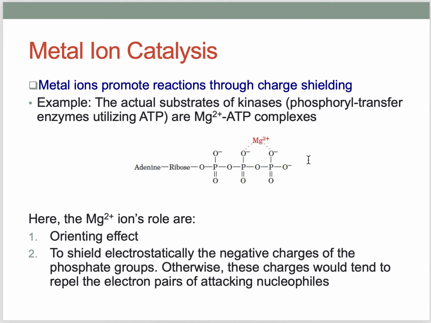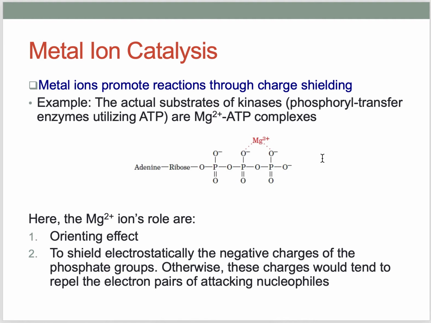But as this oxygen has electron here, it can repel the attacking nucleophile. So if they repel, the reaction will become difficult.